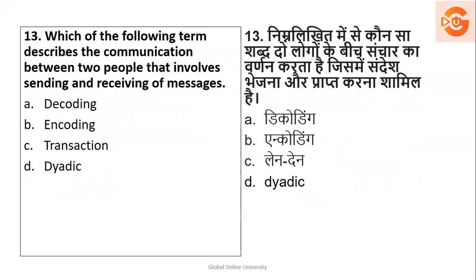Next, which of the following term describes the communication between two people that involves sending and receiving? Two people. See, decoding encoding sender receiver से है, तो यहाँ पे two people तो involved नहीं है, तो ये cancel होगा. Transaction is a process, so it is called as dyadic communication. Okay, see, this is very simple. आपको पता होना चाहिए.